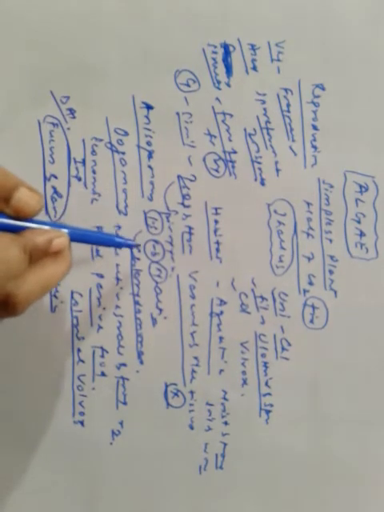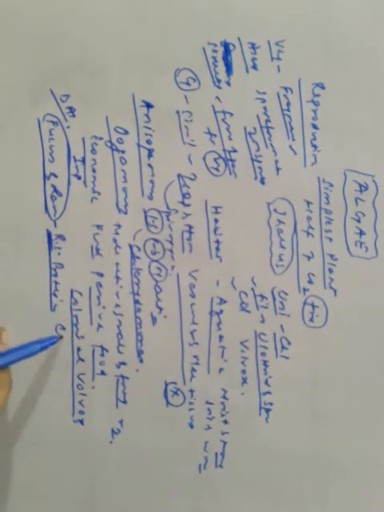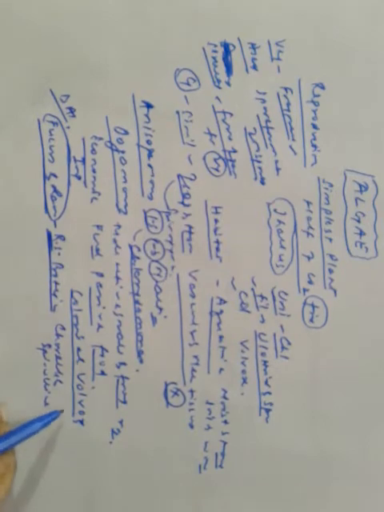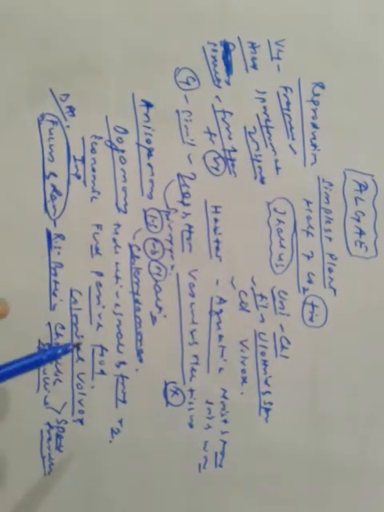Some other protein rich algae are Chlorella and Spirulina, and these are used by space travelers as food supplements.